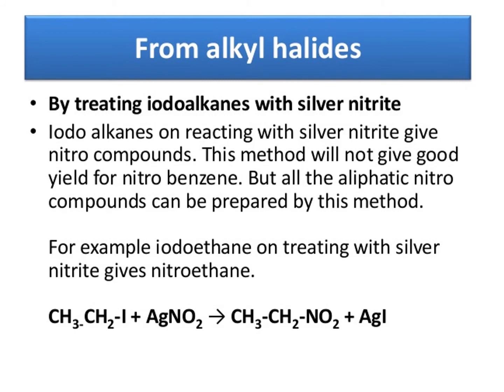Ag and I combine to form AgI. Remaining is CH3, CH2, and NO2, that is CH3CH2NO2. This is nitroethane. So iodoethane gives nitroethane.